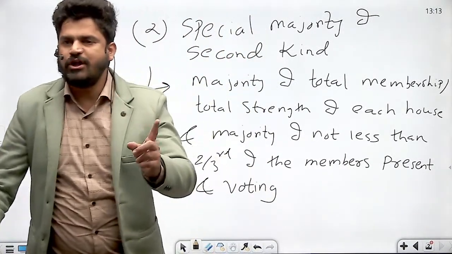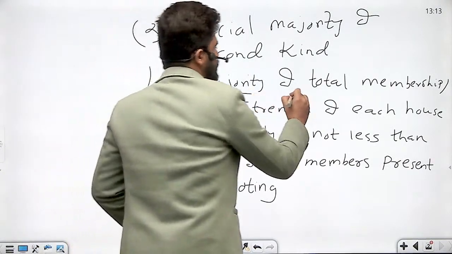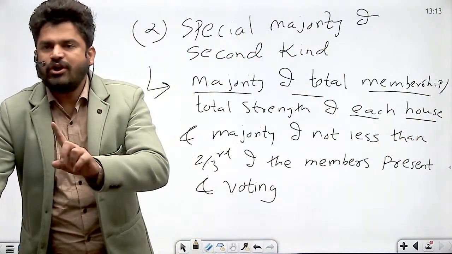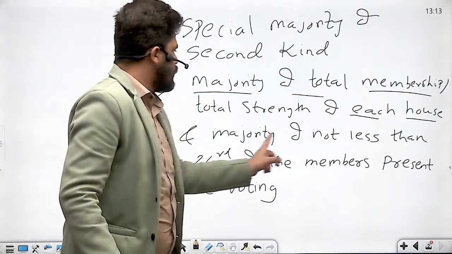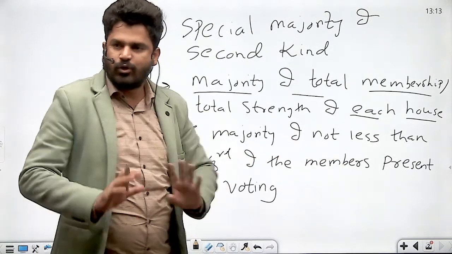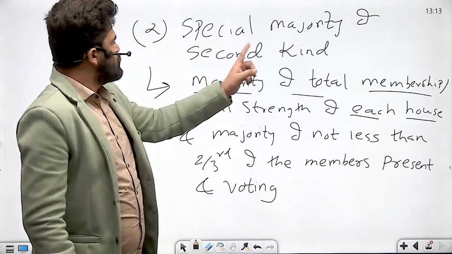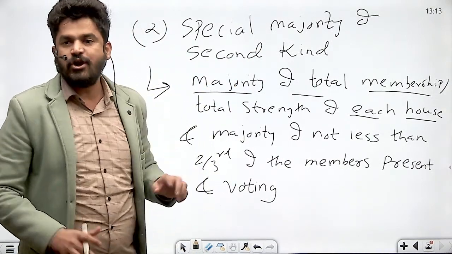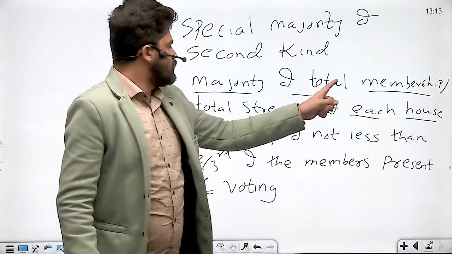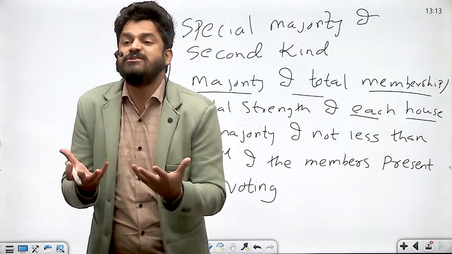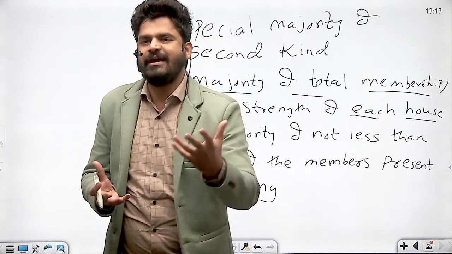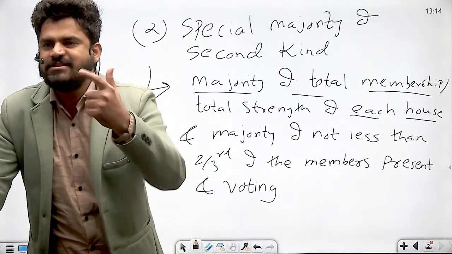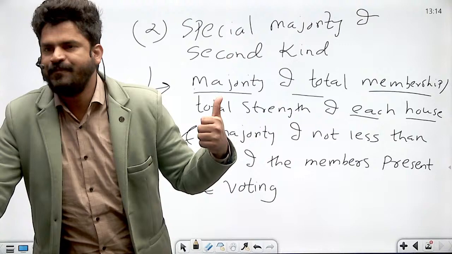Remember, in the special majority of first kind, this requirement of majority of total membership of each house is not there. The special majority of first kind only involves majority of not less than 2/3 of the members present and voting. So the special majority of second kind is nothing but absolute majority plus special majority of first kind, because majority of total membership or total strength of each house is absolute majority. It is 272 in case of Lok Sabha.